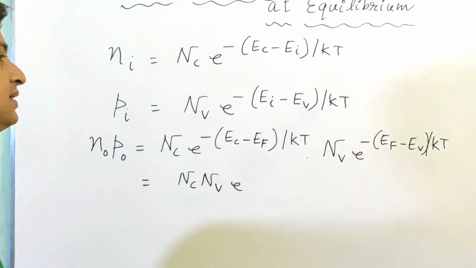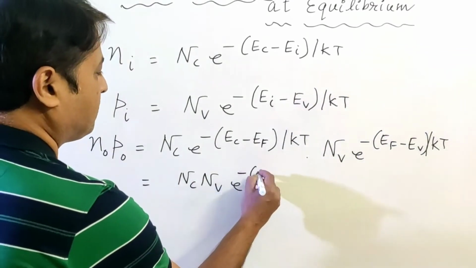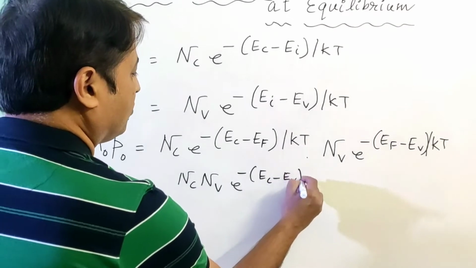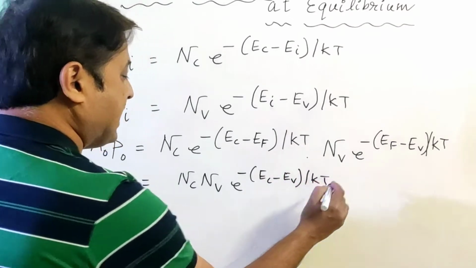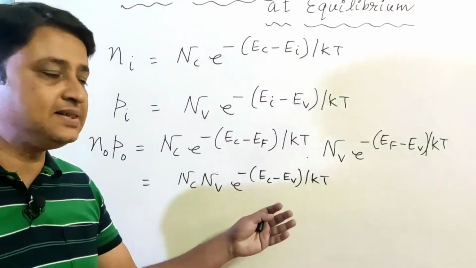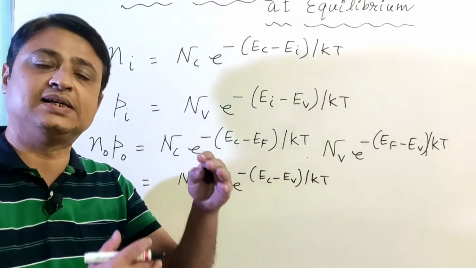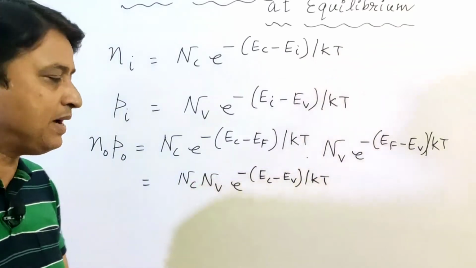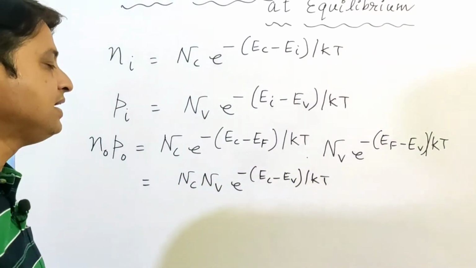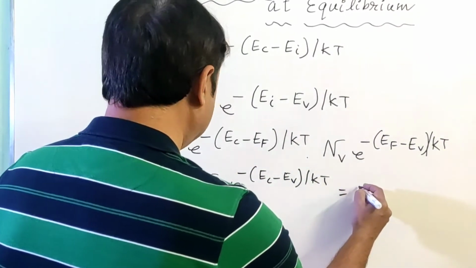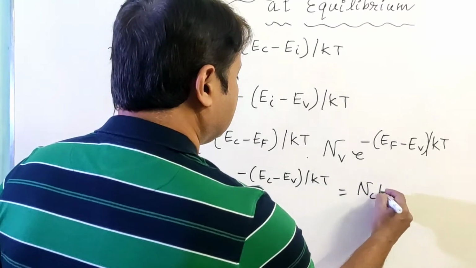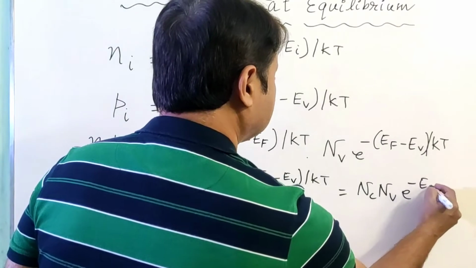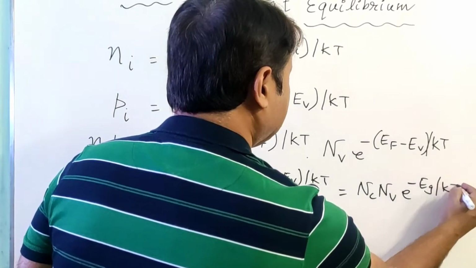So Ef cancels and we have e to the power minus (Ec minus Ev) whole divided by kT. As we know, this is the band gap energy, that is the energy gap difference between the conduction band and the valence band. So this Ec minus Ev can be written as Eg, and hence the value is Nc into Nv e to the power minus Eg by kT.